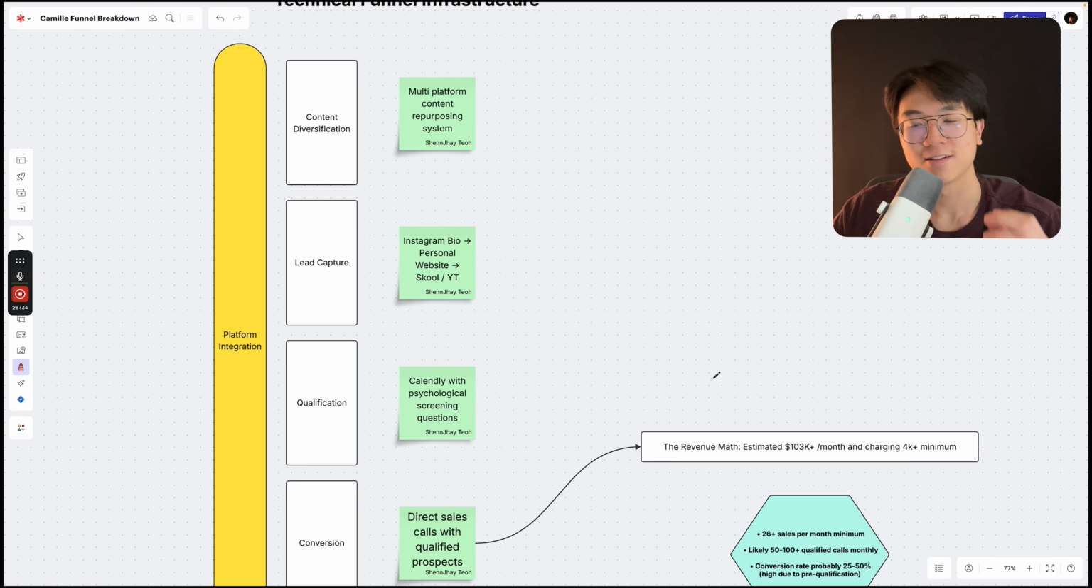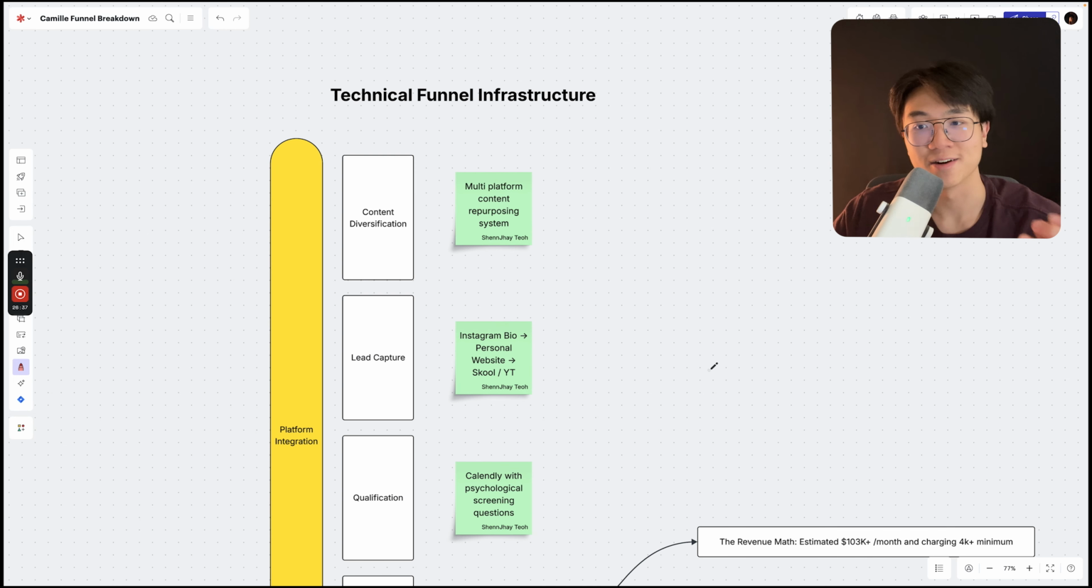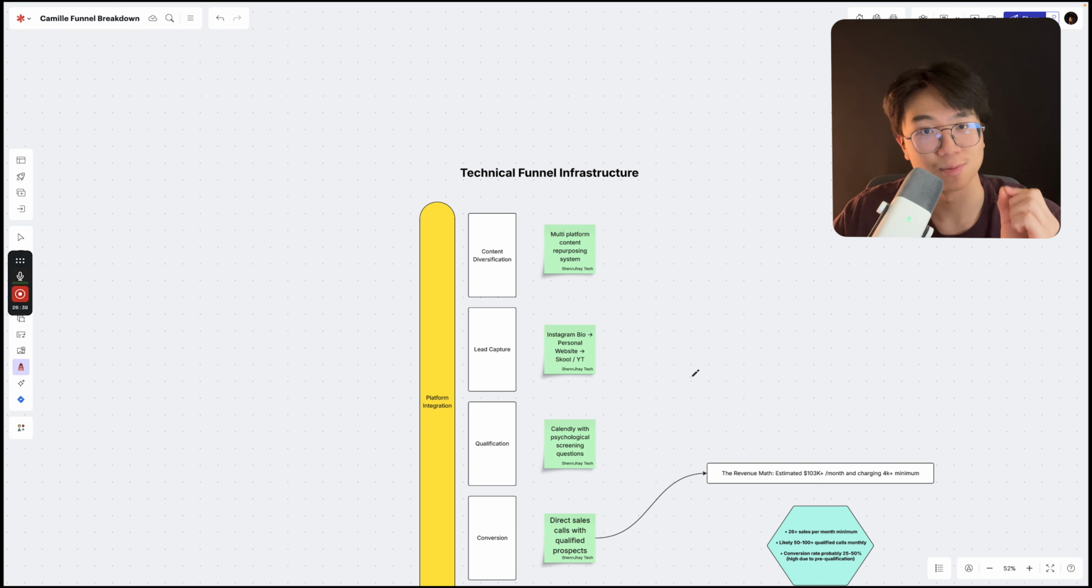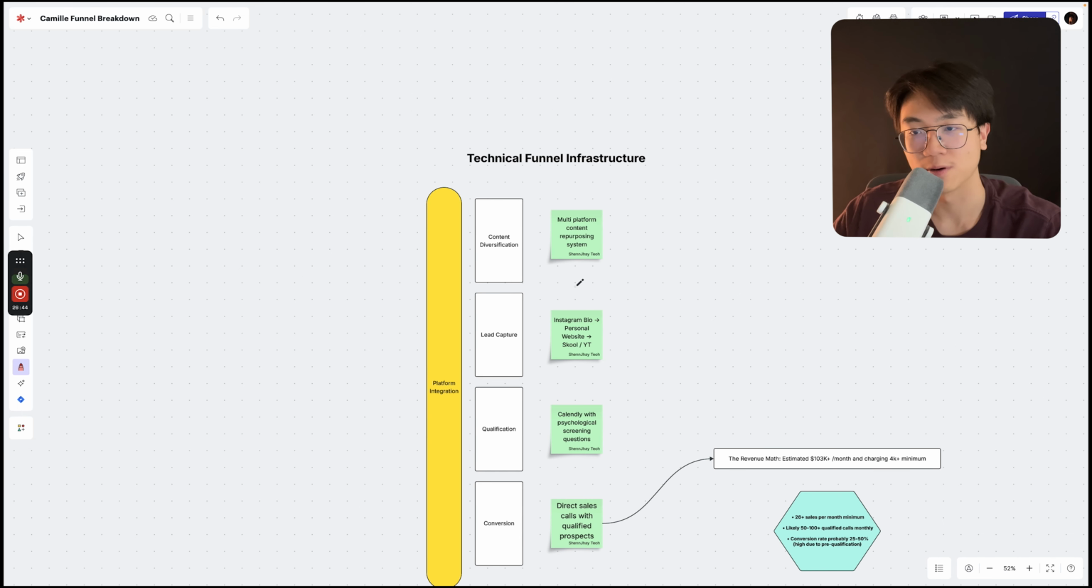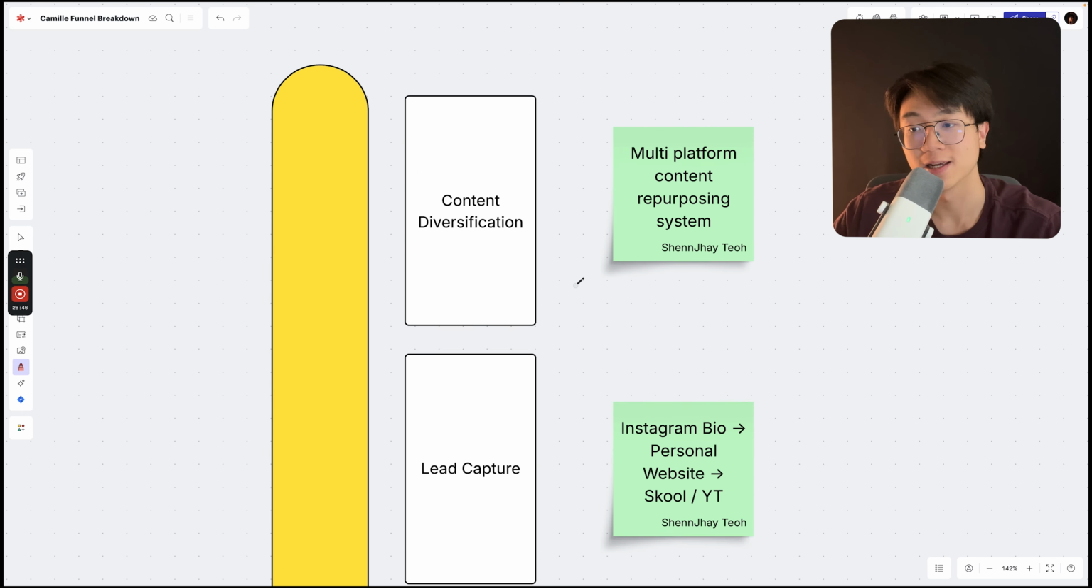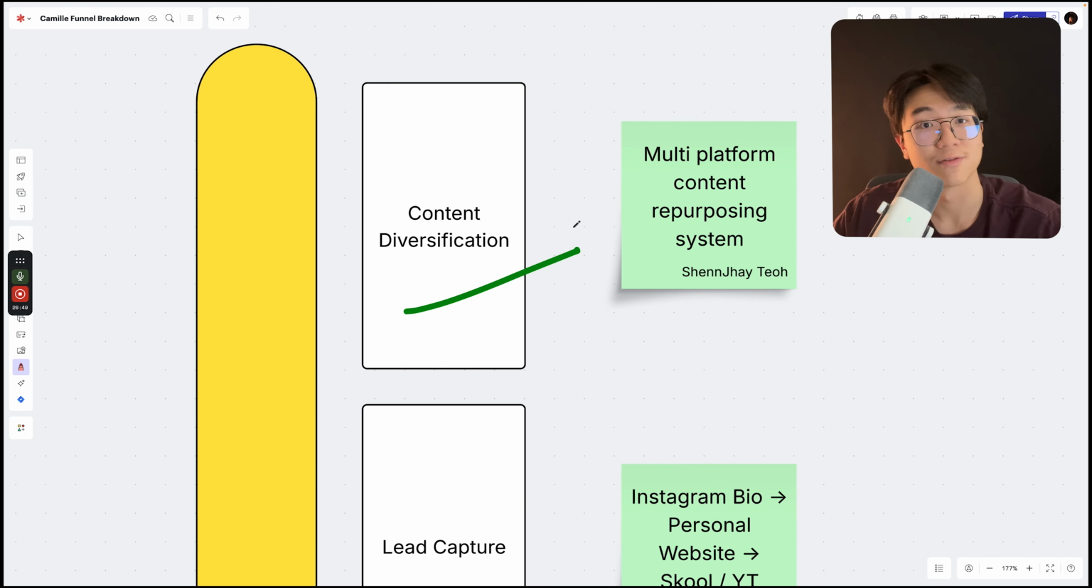So on a higher level overview, what does the entire funnel infrastructure look like? This is what it is. It starts from the content diversification. There are multiple platforms with multiple content repurposing his YouTube content into different shorts.